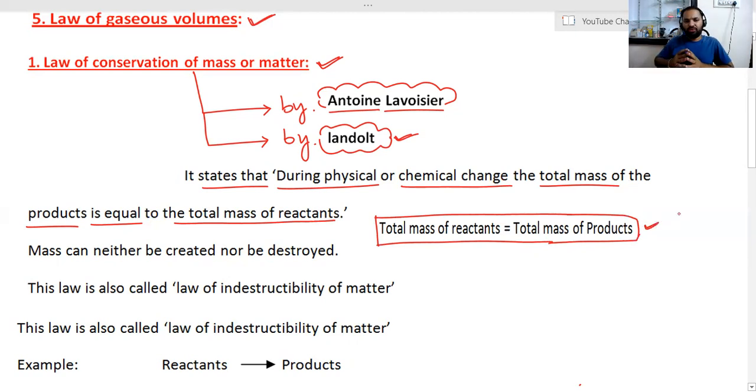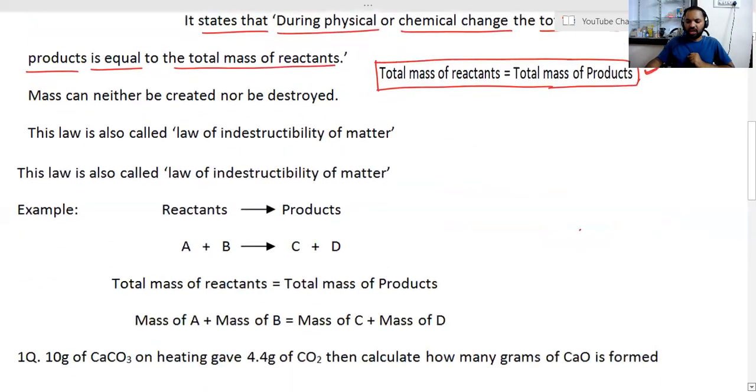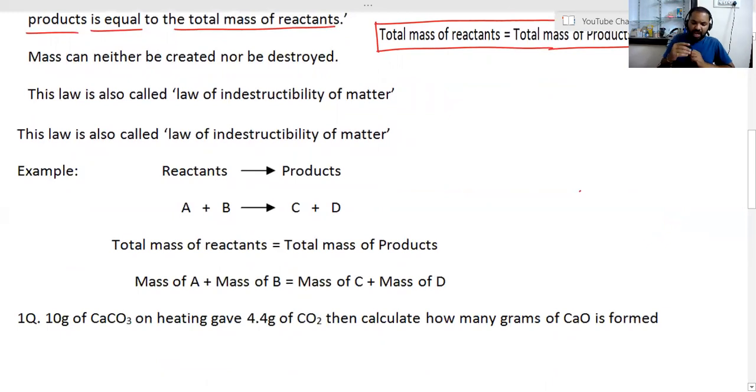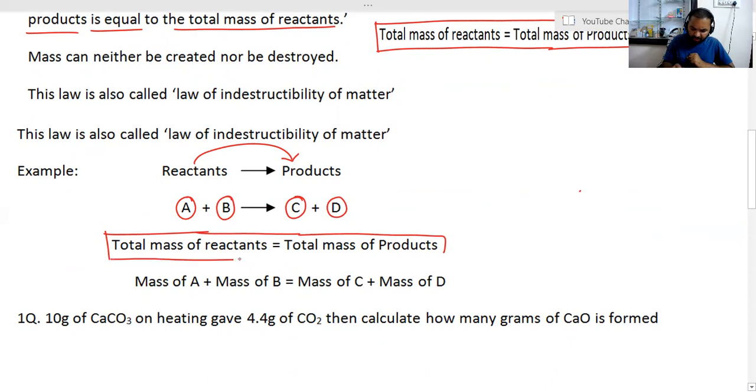So I hope you have understood this law, and let's apply this law to a particular reaction. As we know, each and every reaction, reactants get converted into products. Here, for example, reactant A reacts with B to give product C and D. So as we know, according to law of conservation of mass, the total mass of the reactants is equal to the total mass of the products.